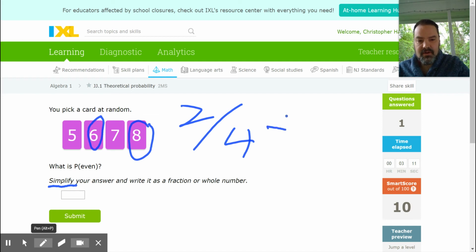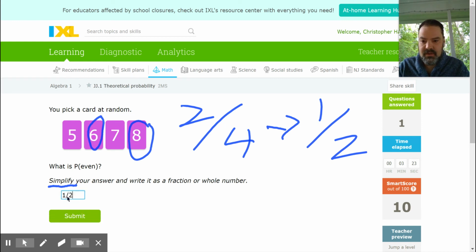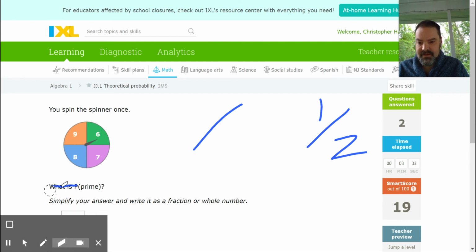So 2/4, of course, is the same as 1/2. So the correct answer here would be 1/2. So let me switch back to here, and I can just put in 1/2 and submit.